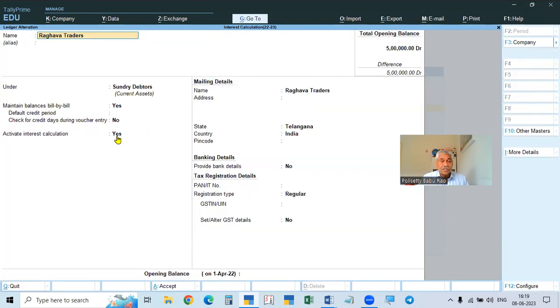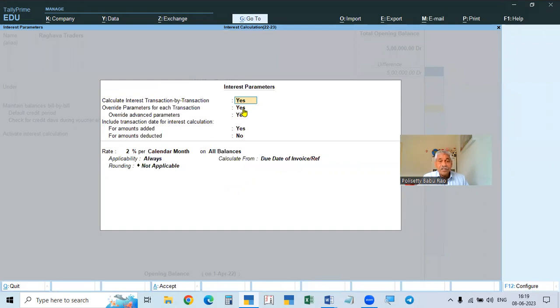Here, enabling, and here we are taking yes, which means every time it will ask you, you have to check whether the settings and parameters are correct. If you want to change, you can change the parameters. The date also you can change. That I will show you in the next video. So here it is giving yes, take it as no. Yes means from the beginning, no means from the next day. And here, always, as well as past due days and number of days, both you check. Always means due date of invoice, past due days 10, and number of days means date of applicability.